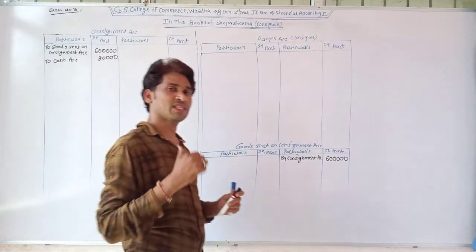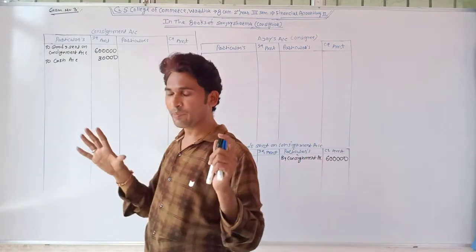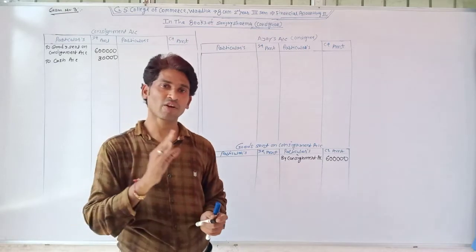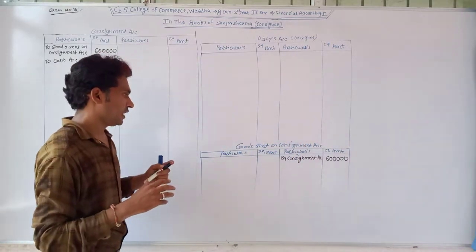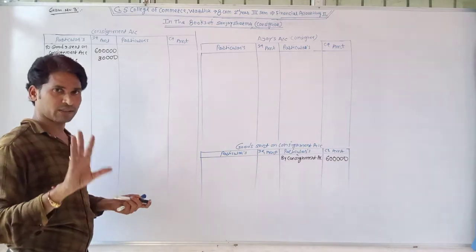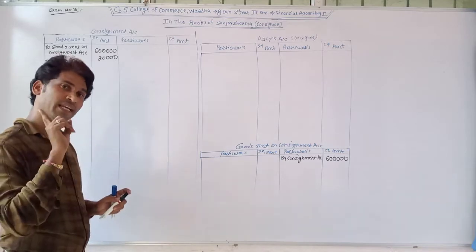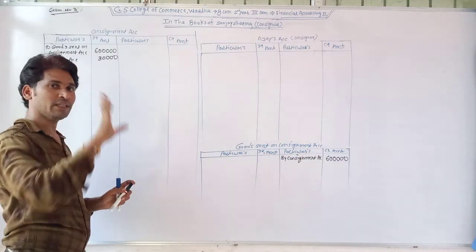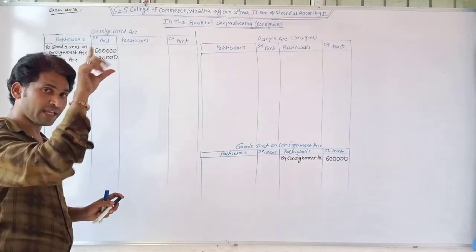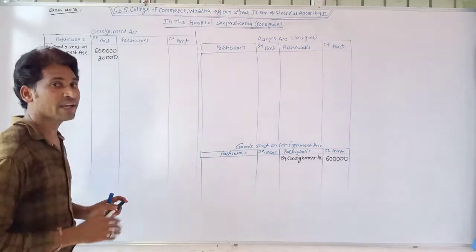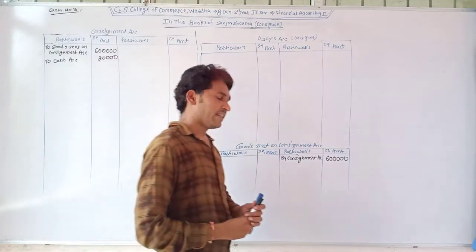Consignment account debit, cash account credit. The second effect of this transaction we can't show there, but when you keep the total set of books, at that time it is recorded at the credit side of the cash account. We don't know about all cash transactions, so we can't show the cash account there, but the consignor always prepares the cash account in his ledger book, and writes at the credit side of the cash account. Okay, that is the second effect.